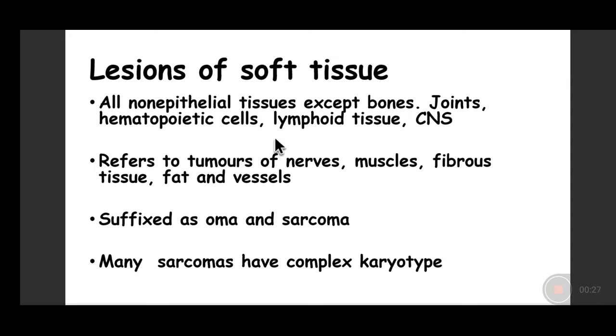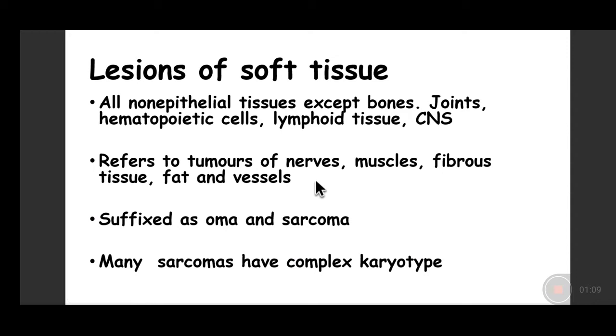Though technically speaking, all non-epithelial tissues are included under the lesions of the mesenchyme, but here we are not covering lesions of the bone, which are separately included under the bony lesions, which we have been covering. The lesions of the joints, which we will also cover today as a separate session. Hemopoietic cells, which we have already covered under the hematology section. Lesions of the lymphoid tissue, predominantly the Hodgkin's and the non-Hodgkin's lymphomas, and the neural system, the central nervous system, are not included under the lesions of the soft tissues, though we include the lesions of the peripheral nerves amongst the lesions of the soft tissues.